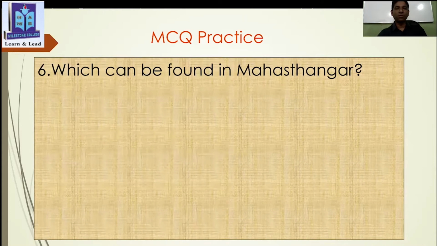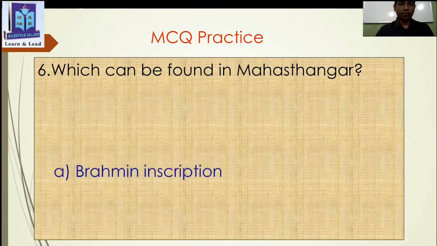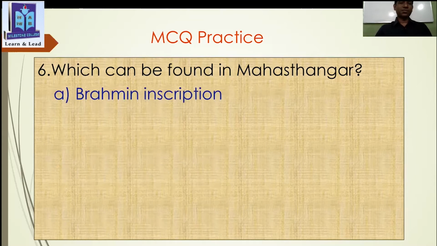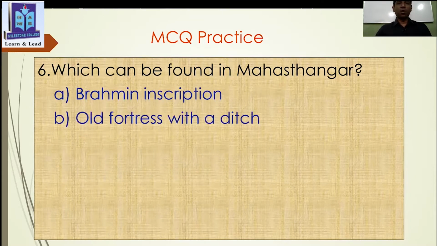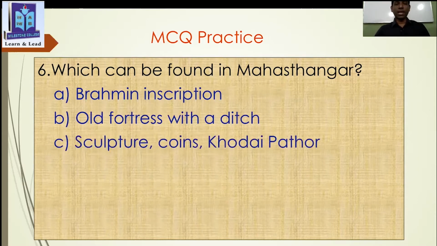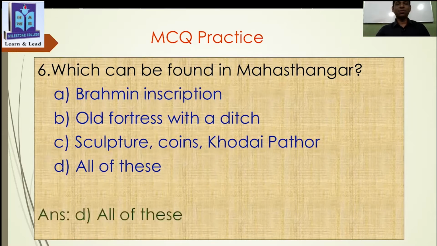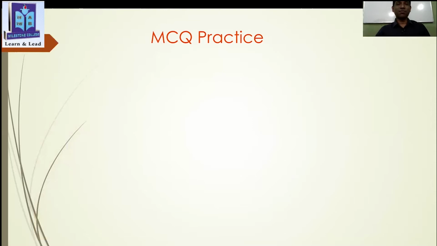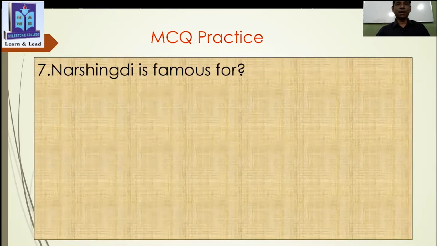Which can be found in Mahasthangarh? First point, Brahmi inscription, old fortress with deeds, sculptures, coins, Khudai Pathar, and all of these. Can you guess which one will be the answer? Absolutely correct. The answer will be all of these. All of these. Thank you. Now, students, another challenge for you. Let's see. Get ready. Please give the answer.